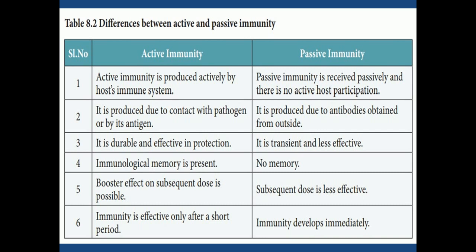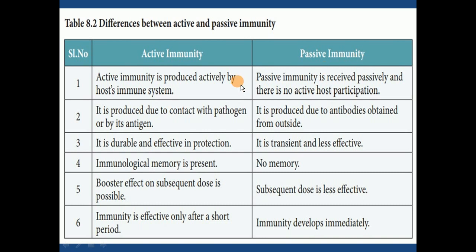Now we have two main types of immunity. We have a table here. All the points are important. We will go one by one. So the two types are active immunity and passive immunity. First, we will see the definition of active immunity. It is produced actively by the host's immune system. And how will passive be? It is received passively. Okay, there is no involvement of the host. The host's immune system is not involved in providing passive type of immunity.